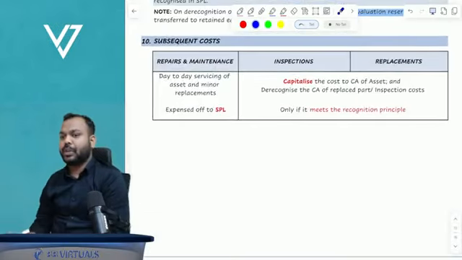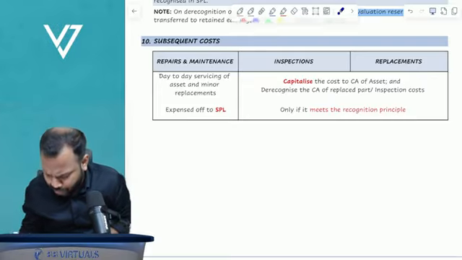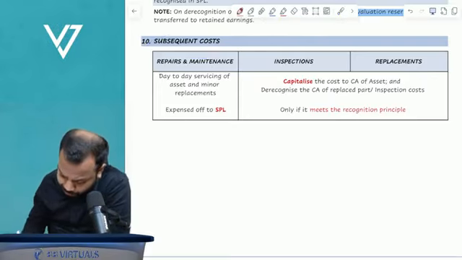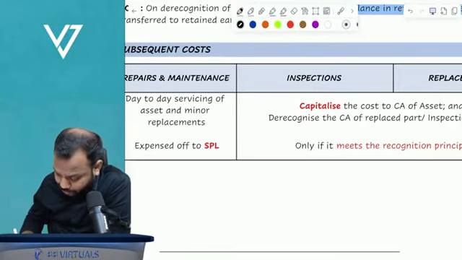Now, subsequent costs. What is the meaning of subsequent costs? Costs incurred.